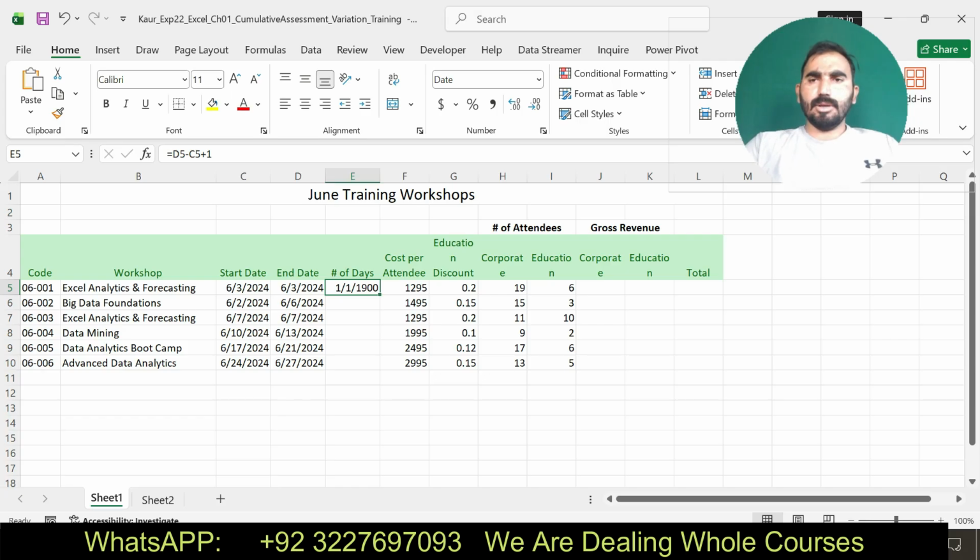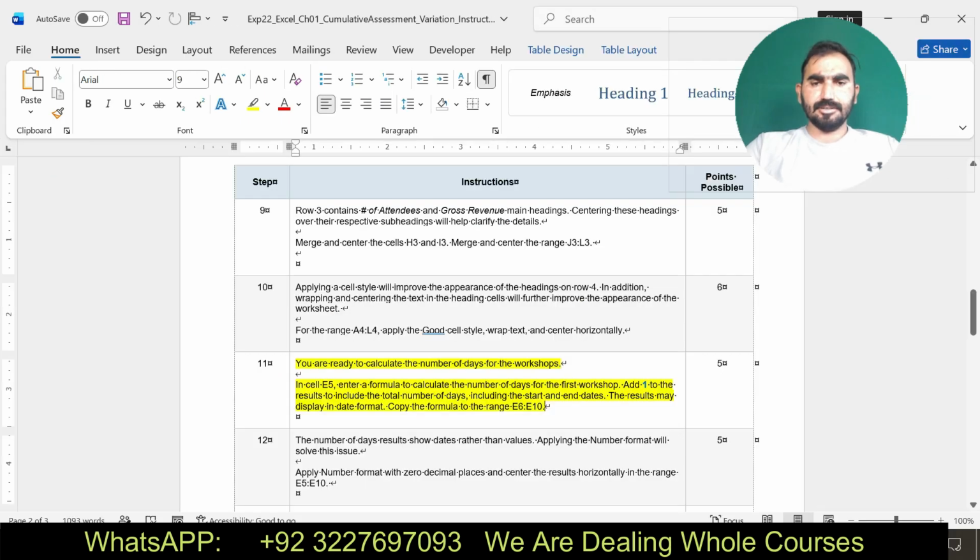I have done this one. Now I am going to copy the function according to the instruction. I have made this modification.